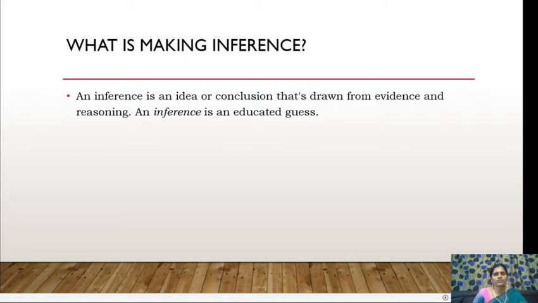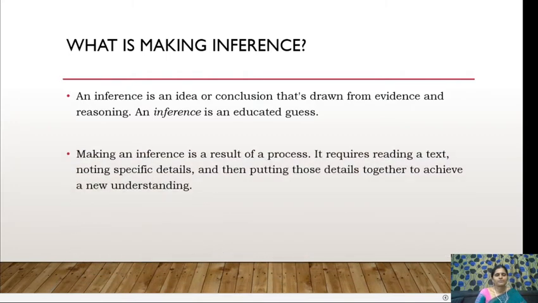So what is making inference? An inference is an idea or conclusion that's drawn from evidence and reasoning. An inference is an educated guess. The previous knowledge you have about the text or its content, and the evidence or clues that you find in the text, both combined help you infer something from the given text. Making an inference is the result of a process. It requires reading a text, noting specific details, and then putting those details together to achieve a new understanding.